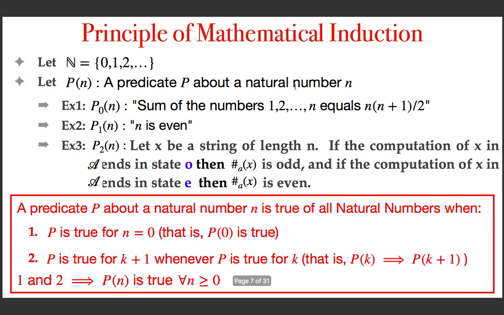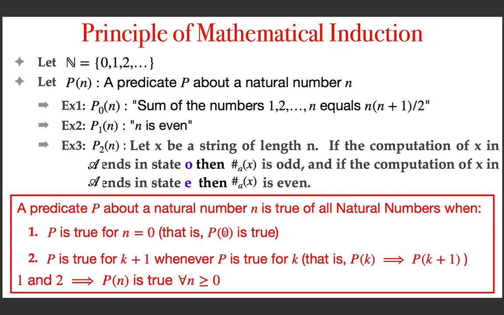And then what is mathematical induction? This is the statement of mathematical induction. A predicate P about a natural number n is true for all natural numbers when the following two conditions are satisfied by the predicate. Which are the conditions? First one is P is true for natural number 0. In other words, you can write it as P(0) is true, or P is true for n equal to 0.